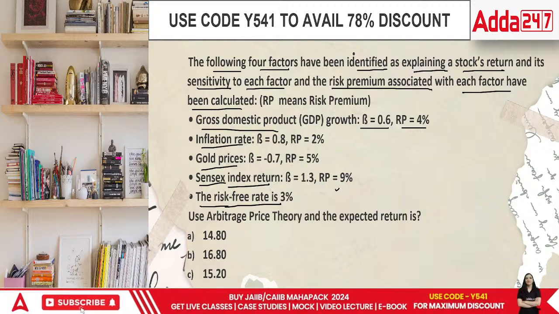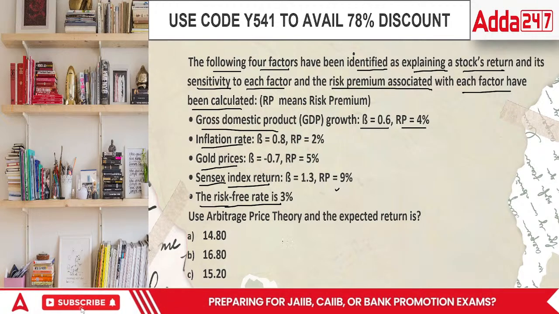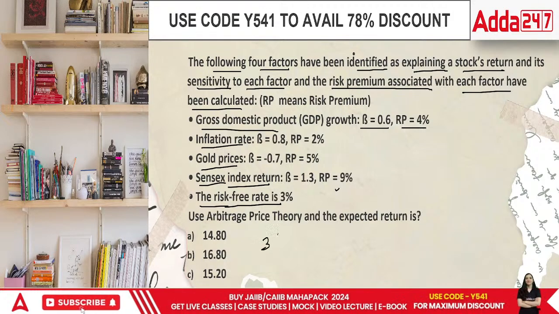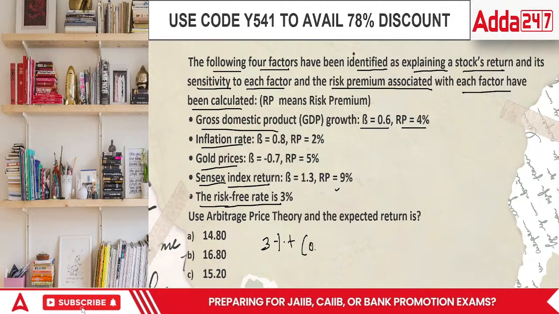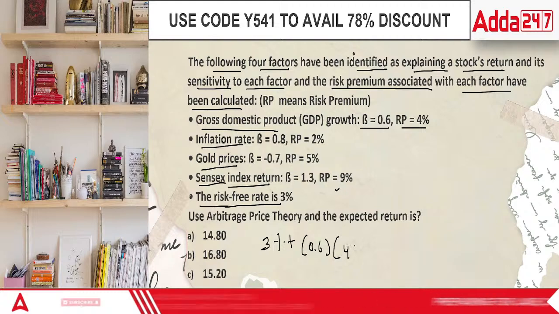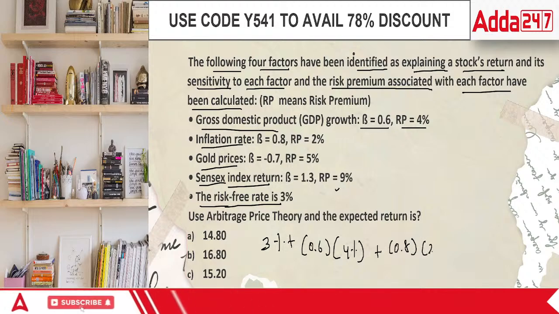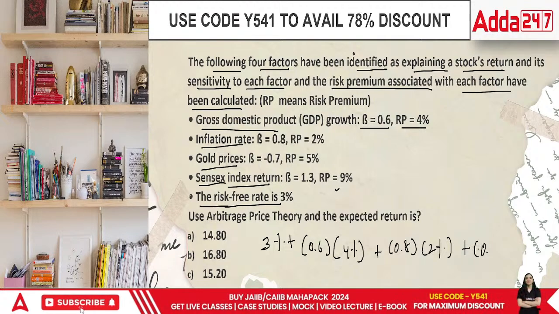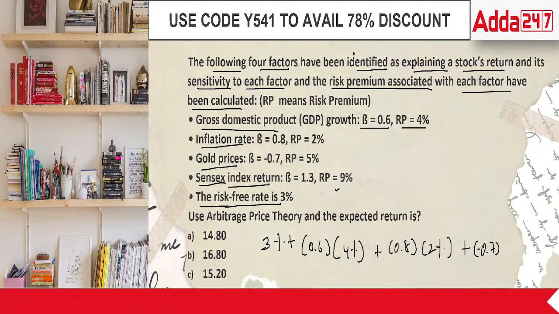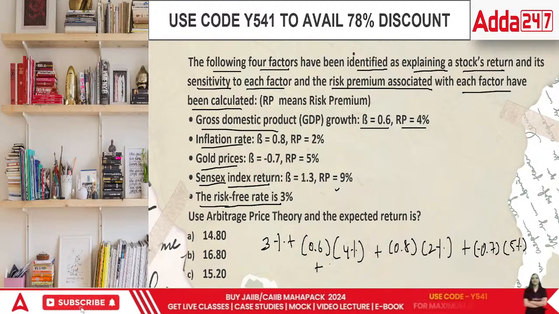When you have multiple sensitivity factors, how do we consider them? We can consider them using this particular method where I take my risk-free rate of return, which is 3%, then add up all the factors: the GDP growth rate and its beta, 0.6 into 4%, the inflation rate and its beta, 0.8 and 2%, then 0.8, then we have minus 0.7. This means the beta is negative. If the world is changing, the beta says I am going in negative. Then plus the last one, 1.3 multiplied by 9%.